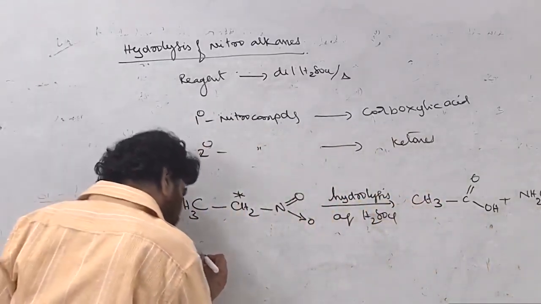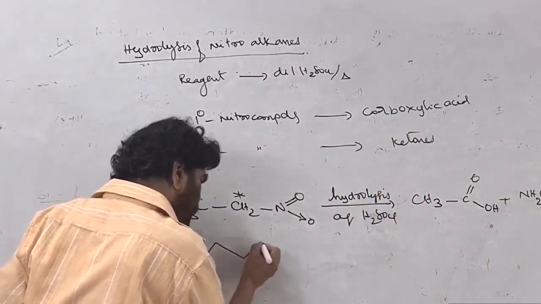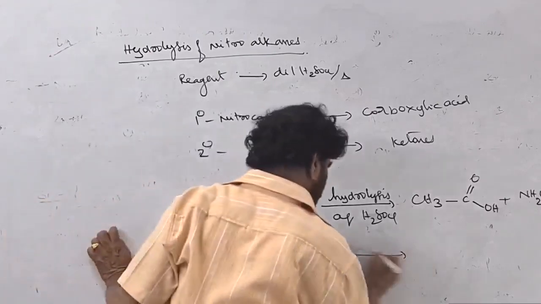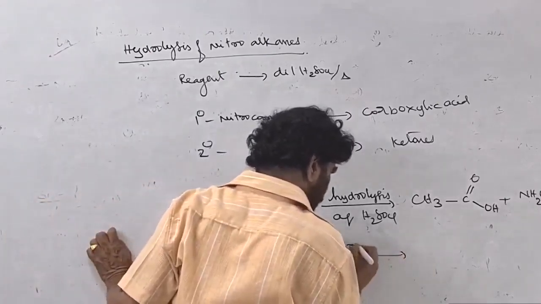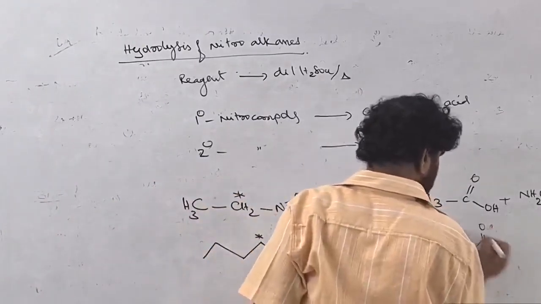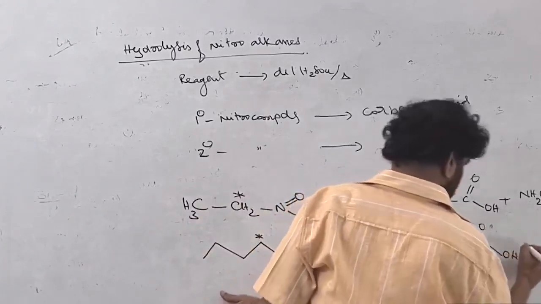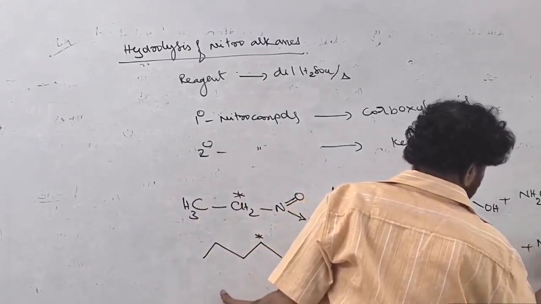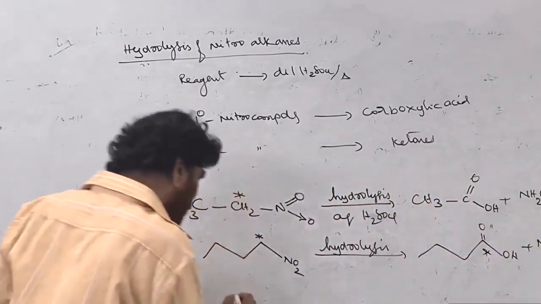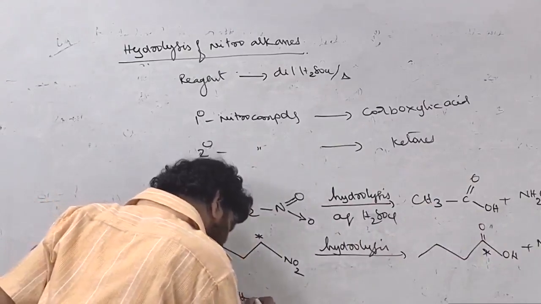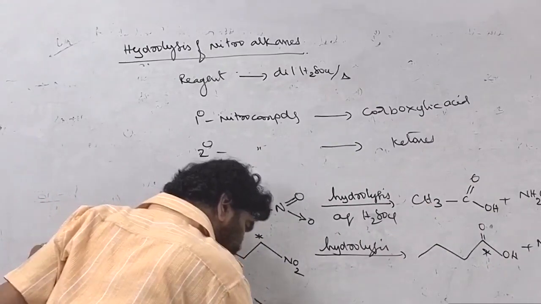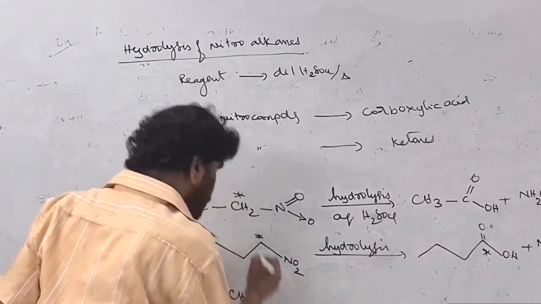And if you take 1-nitrobutane, primary, with carbons 1, 2, 3, 4, on hydrolysis it gives butanoic acid. This is the star carbon. This is converted into hydroxylamine. Hydroxylamine is produced.